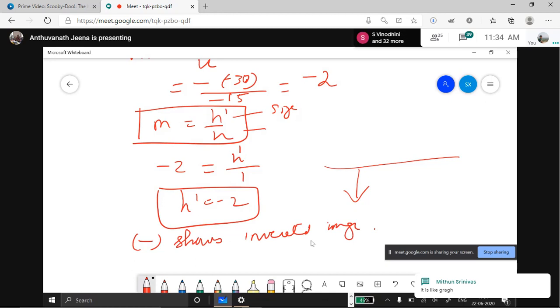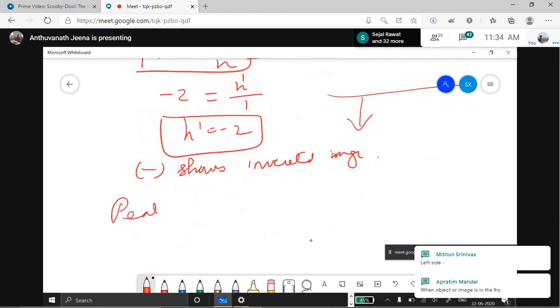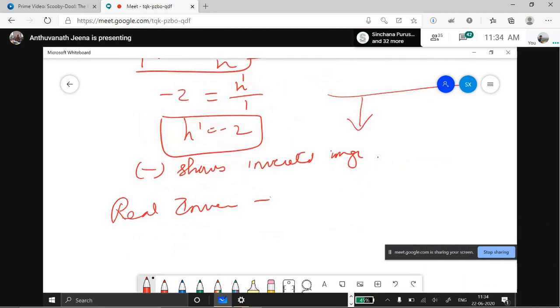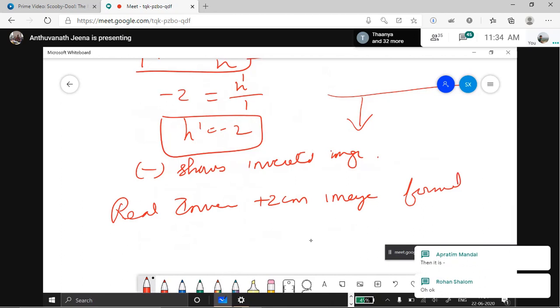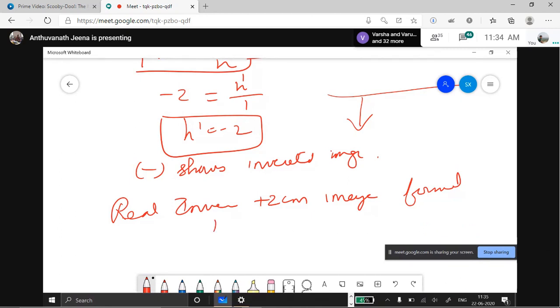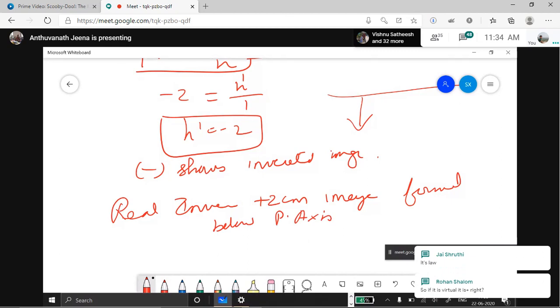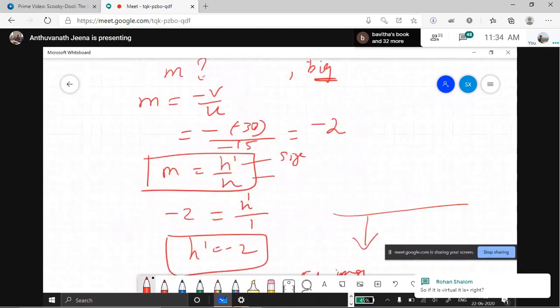At last you have to write that a real, inverted 2 centimeter long image is formed below the principal axis. Why is this negative? Because it is formed below the principal axis. That's all. If you do this much, you will get the 3 marks.